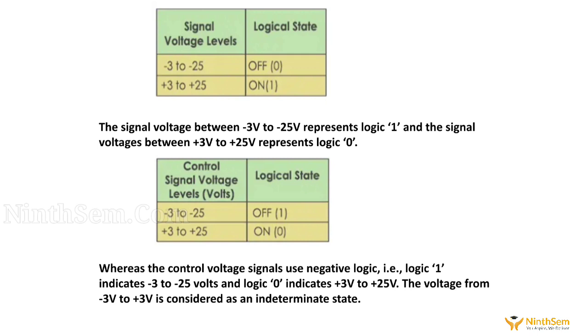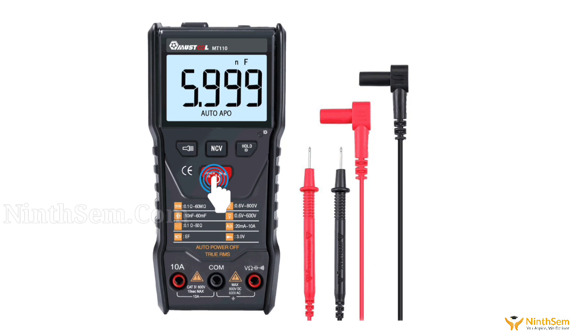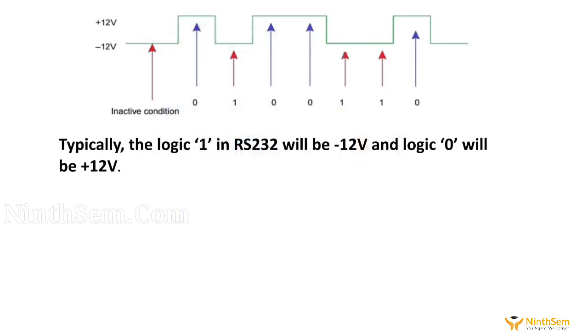Basically, the control voltage signal uses negative logic. So that is why it indicates logic 1 as minus 3 to minus 25 and logic 0 as plus 3 to plus 25. If we see the diagram below, logic 1 in RS-232 will be minus 12 volt and logic 0 will be plus 12 volt. Practically, if we take the multimeter and see the connections of RS-232, we will find either minus 12 volt or plus 12 volt. If it is minus, then we will say logic is high. If it is plus, we will say logic is 0.